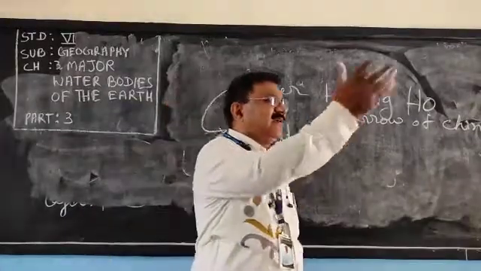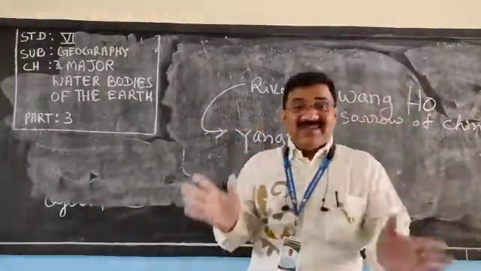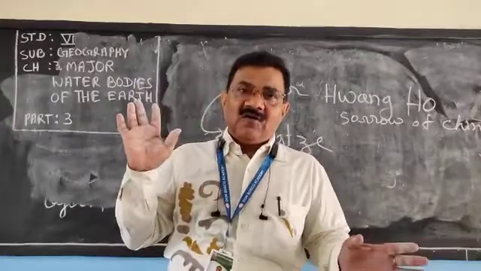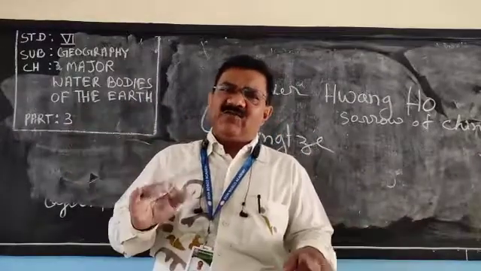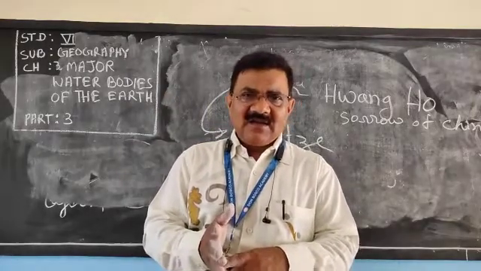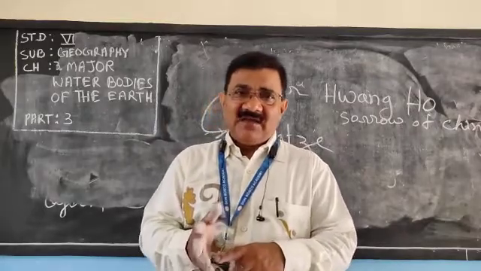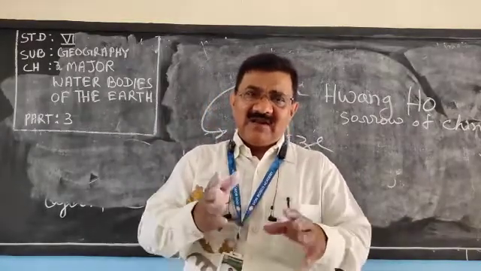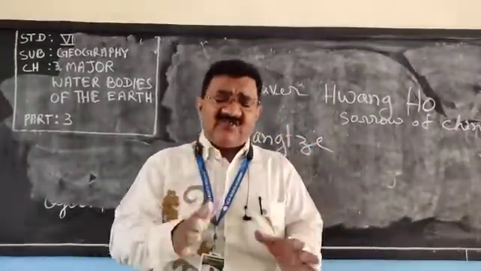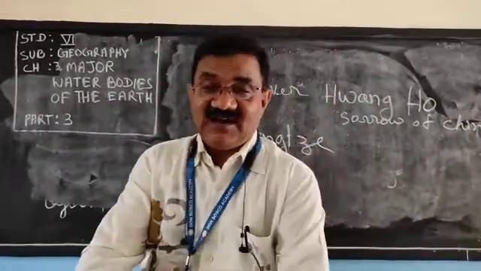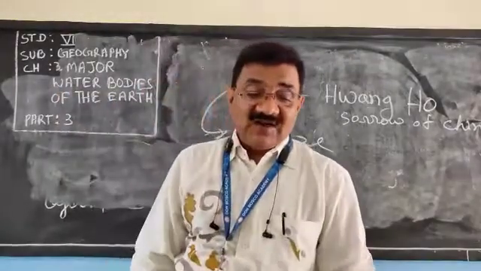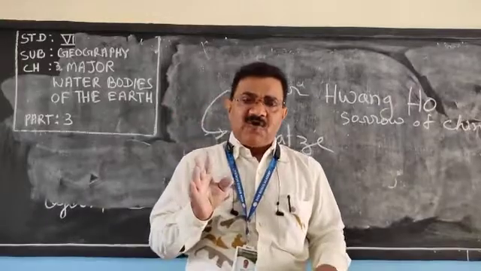Nowadays cities are developed here and there, but earlier human settlement was possible only on the bank of a river. Any of the old cities you can see, Patna, bank of river Ganga. Delhi, bank of river Yamuna. London, bank of river Thames. Means all the big cities are situated on the bank of rivers only. So what is the importance of river? We must have understood. And one more thing, water is very, very important for us.